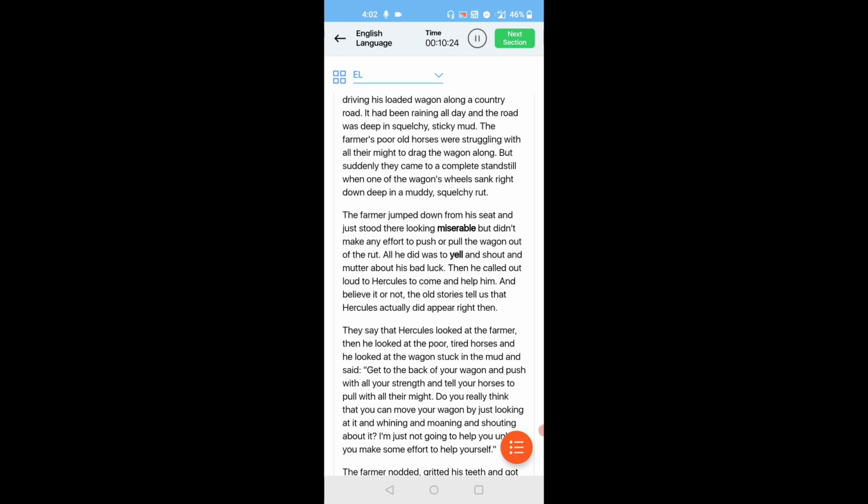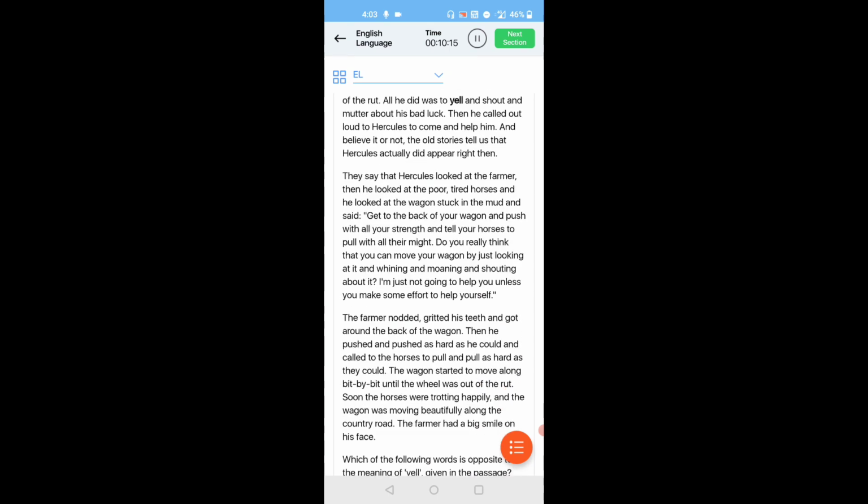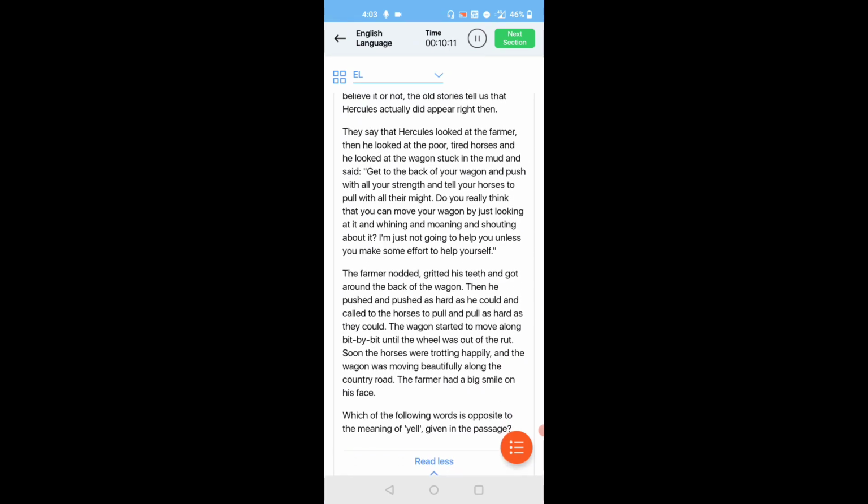Then he called out aloud to Hercules to come and help me. And believe it or not, the old stories tell us that Hercules actually did appear right then. And in the third stanza, they say that Hercules looked at the farmer, then he looked at the poor tired horses, and he looked at the wagon stuck in the mud and said, "Get to the back of your wagon and push with all your strength and tell your horses to pull with all their might. Do you really think that you can move your wagon by just looking at it?"